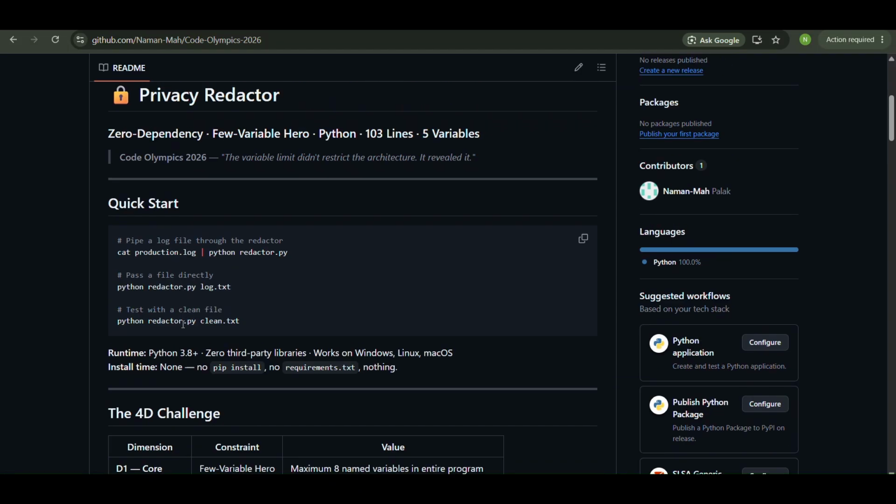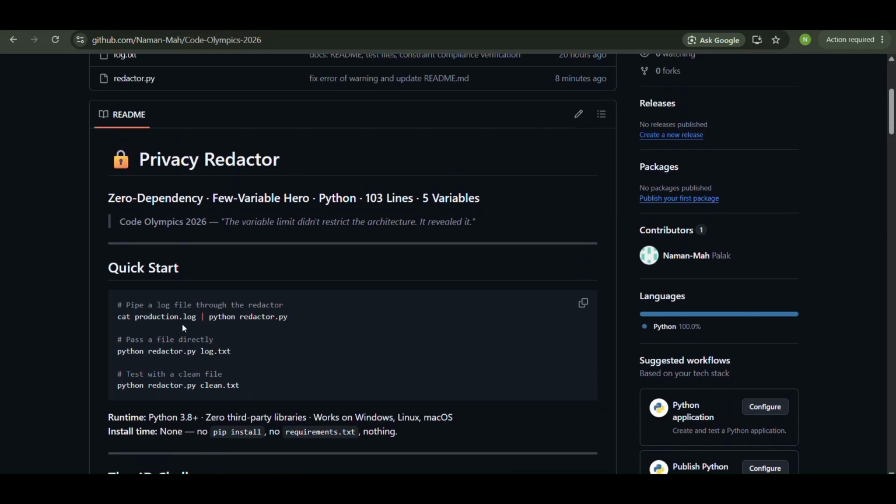So the Privacy Redactor is a Python security tool that acts as a pipe between your raw production logs and anywhere you have shared them publicly. Developers accidentally leak AWS keys, passwords, and emails into Stack Overflow and ChatGPT every single day. This tool catches everything before it leaves your machine. Zero dependencies, 103 lines, 5 variables.